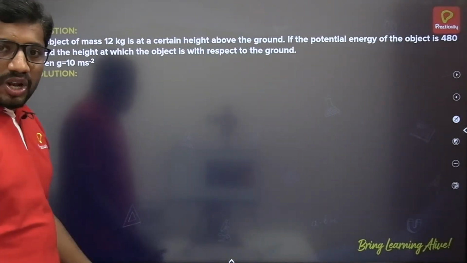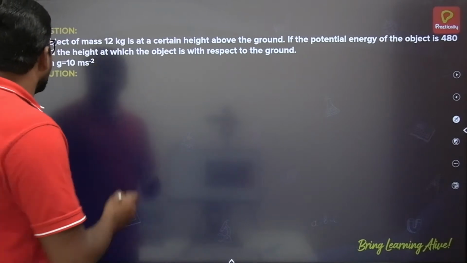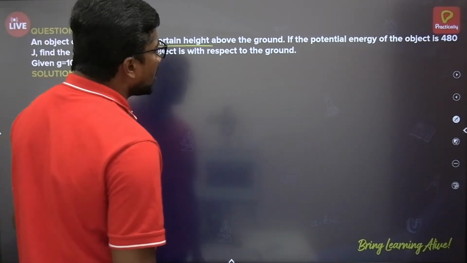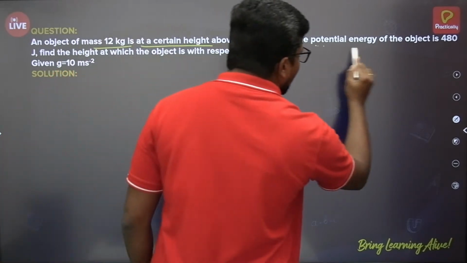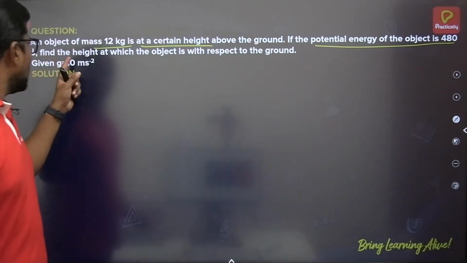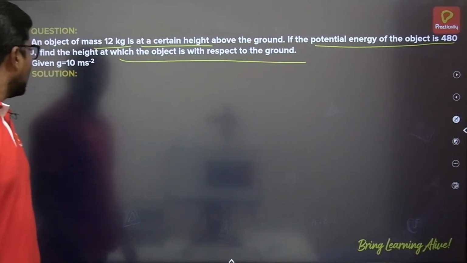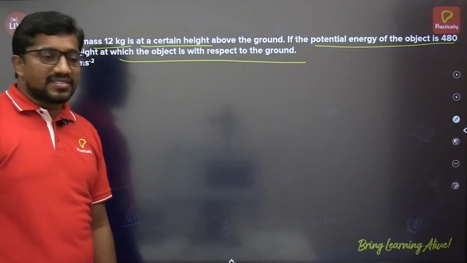There is a question on this topic. Let us see. An object of mass 12 kg is at a certain height above the ground. If the potential energy of the object is 480 joule, find the height at which the object is with respect to the ground. g is equal to 10 meter per second square is given.